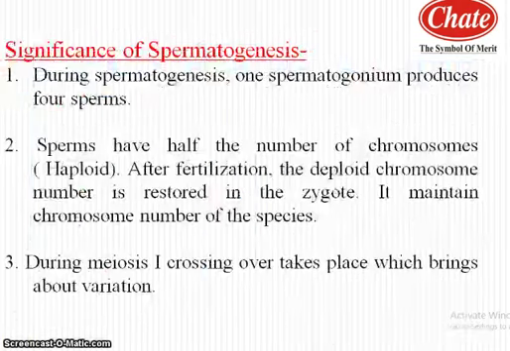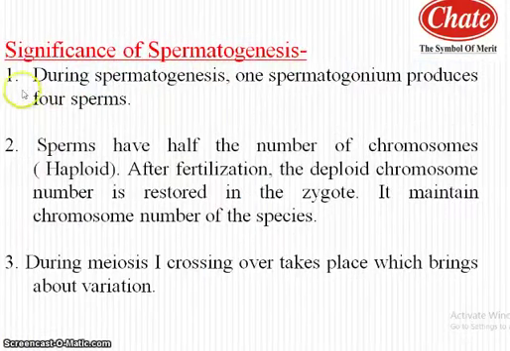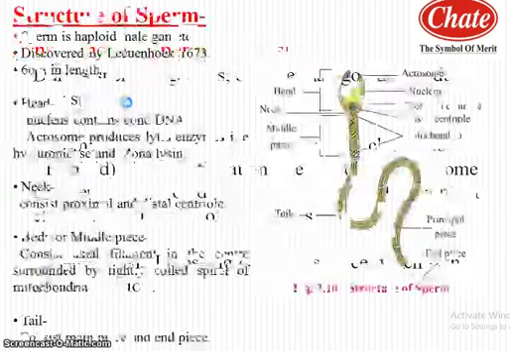Next point, the significance of spermatogenesis. Spermatogenesis has three significant points. First, during spermatogenesis, one spermatogonium produces four sperms. Second, sperms have half the number of chromosomes, that is the haploid condition. After fertilization, the diploid chromosome number is restored in the zygote. It maintains the chromosome number of the species. And third, during meiosis first, crossing over takes place, which brings about variation. So the spermatogenesis process has three significances.